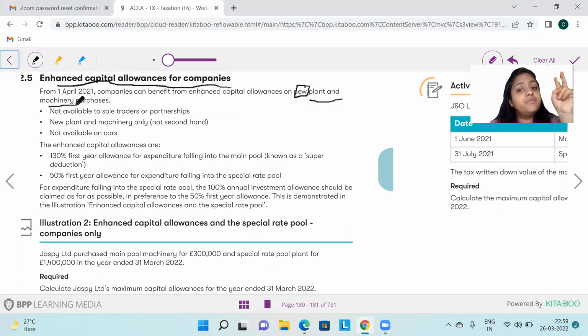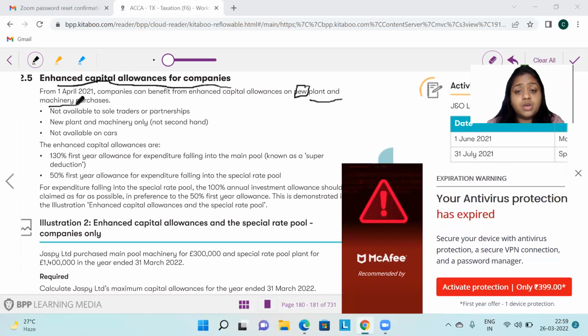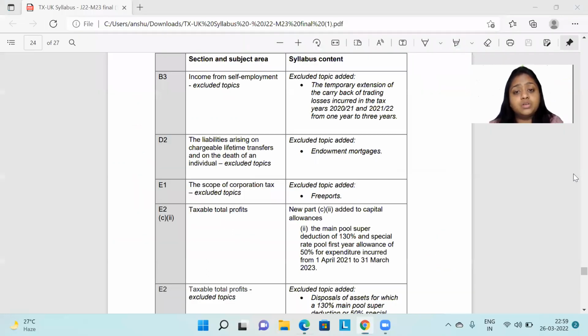It is only going to be available in the first year of purchase. Number three, it is for plant and machinery and not cars or any other thing. I hope we are clear that if there is a purchase of second-hand machinery, then it is not available.